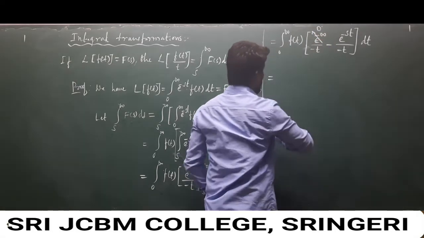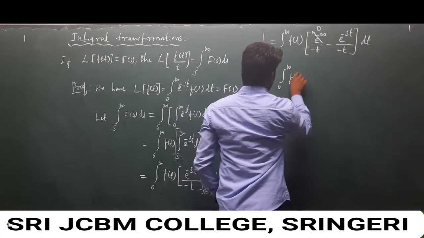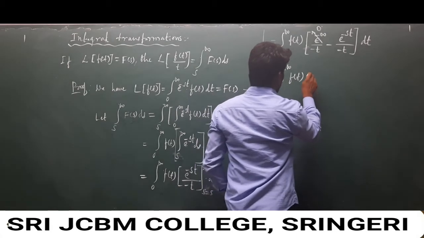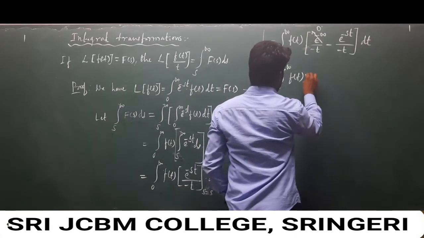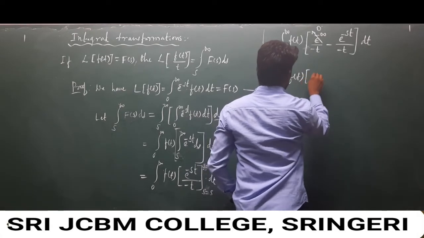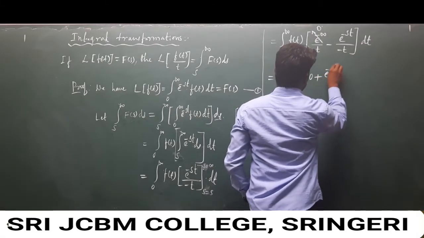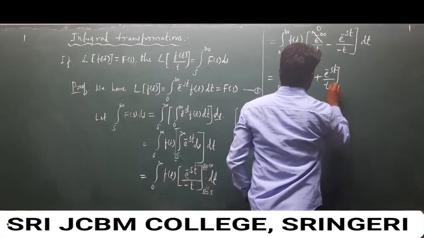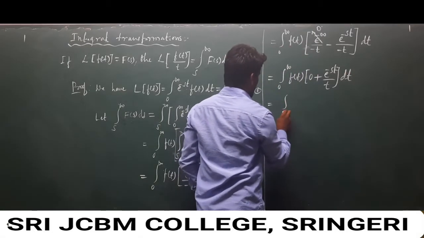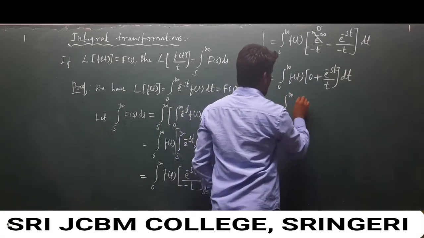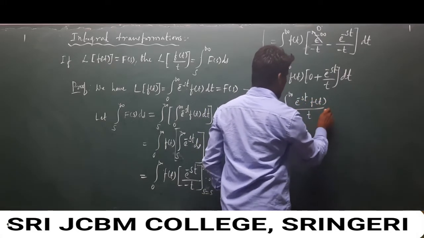This is 0, and the remaining is integral from 0 to infinity of f of t, and minus of minus is plus, e to the power minus st divided by t, dt. So I rewrite this one: e to the power minus st, f of t divided by t, dt.